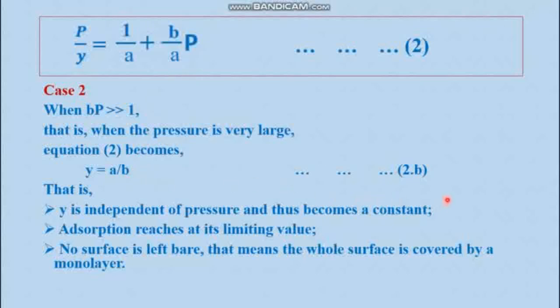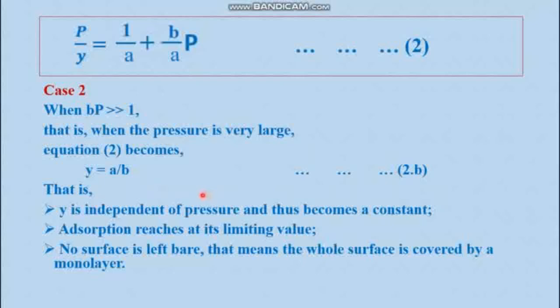This is equation 2b. So this is at very high pressure, and this equation is most significant because at high pressure the limiting pressure P0 is reached, where with increase in pressure there is no increase in the value of y and the curve becomes flattened. That means it becomes parallel to the x-axis and independent of pressure.